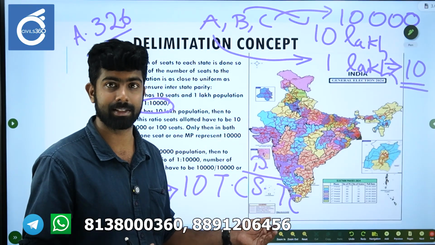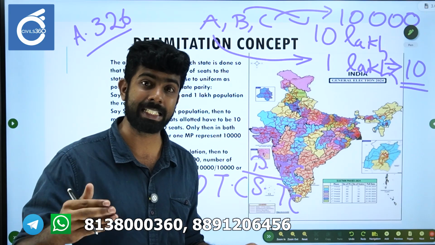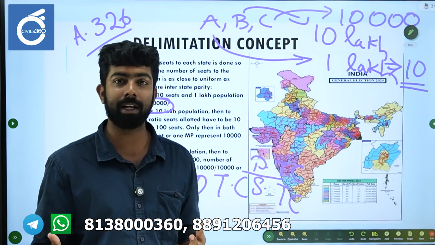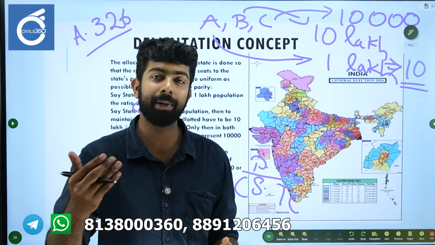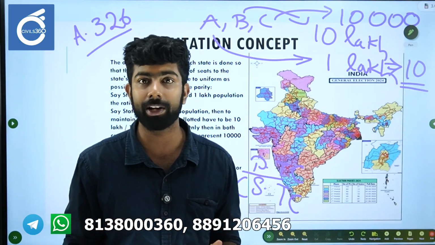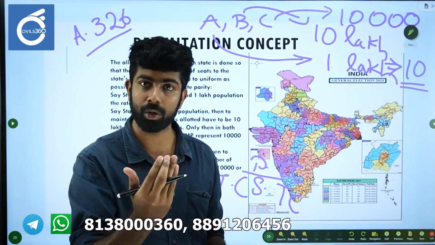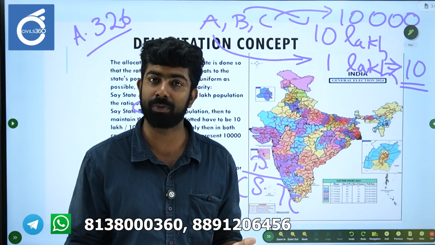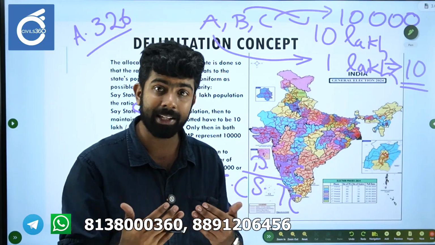We will discuss that concept a little bit, but please understand that the Constitution provides for both interstate parity as well as intrastate parity. For your information, intrastate parity is not much of an issue, because only redrawing of boundaries is required. You just need to redraw the territorial constituencies within the state, since it involves adjustment within the state.